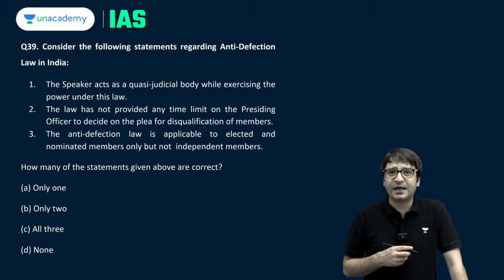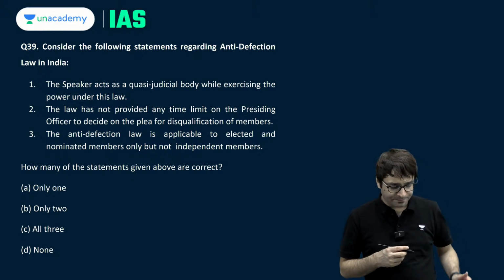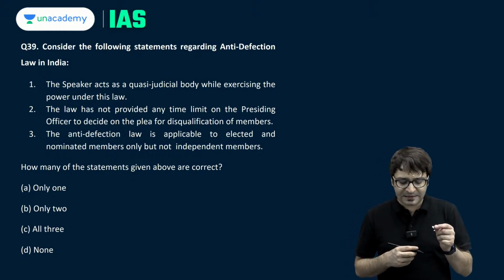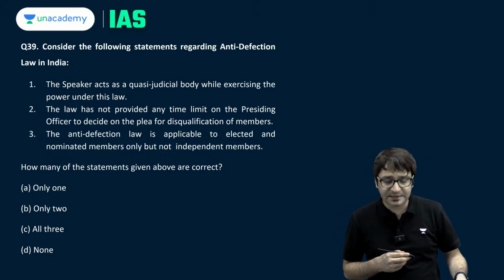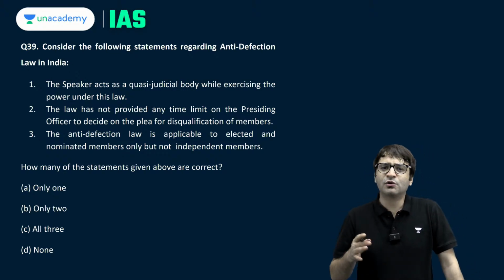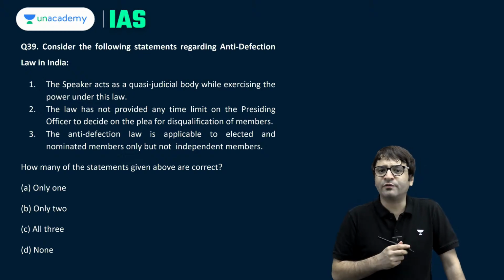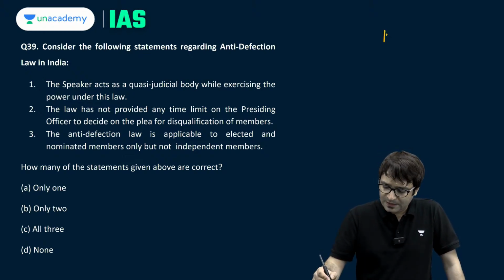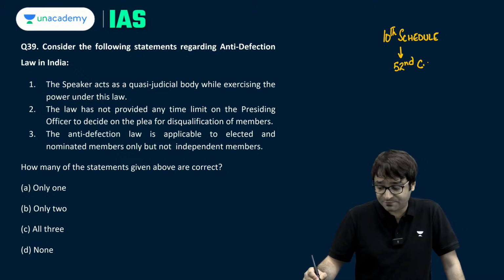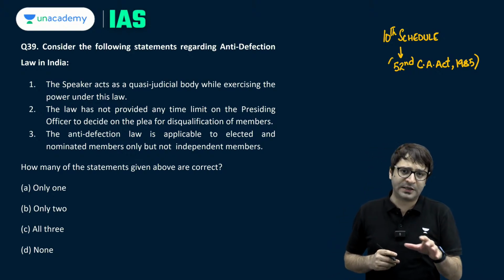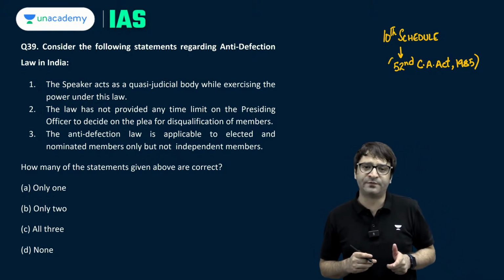Consider the following statements regarding anti-defection law in India. The Speaker acts as a quasi-judicial body while exercising the power under this law, because whoever violates the provisions of anti-defection law under the 10th schedule of the Constitution, which was inserted into the Constitution by the 52nd Constitutional Amendment Act 1985, who will be the deciding authority whether you should be disqualified on the grounds of defection or not?